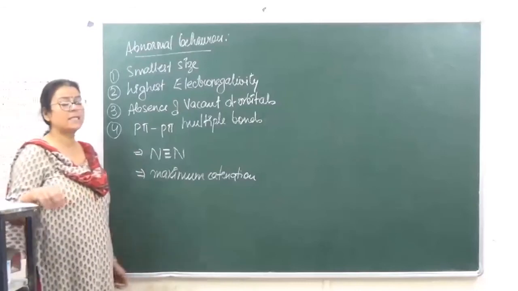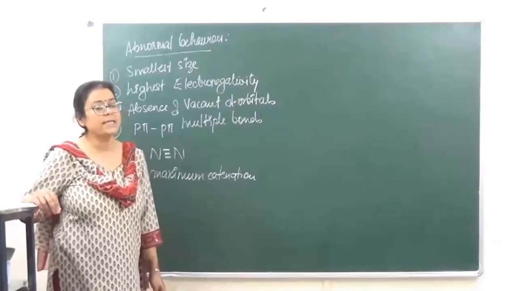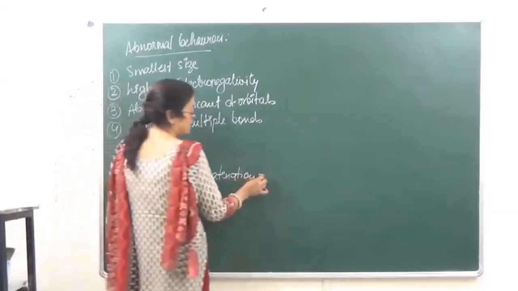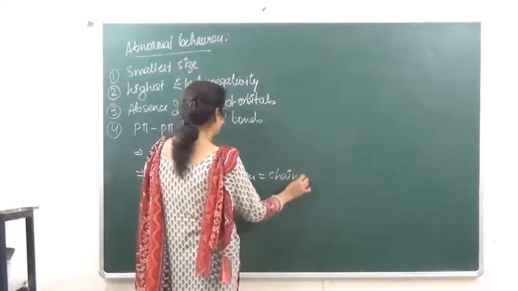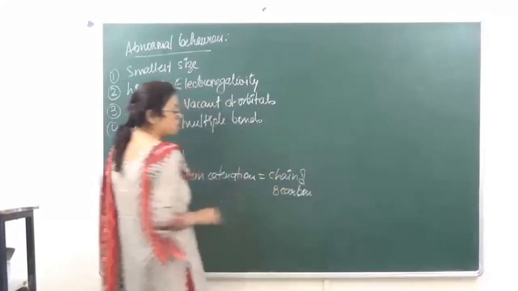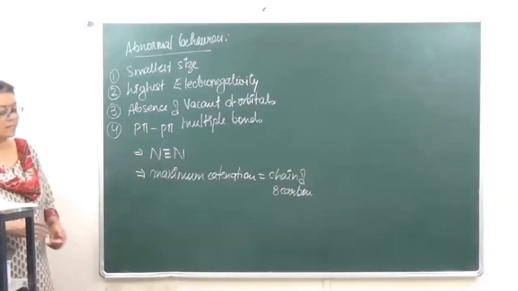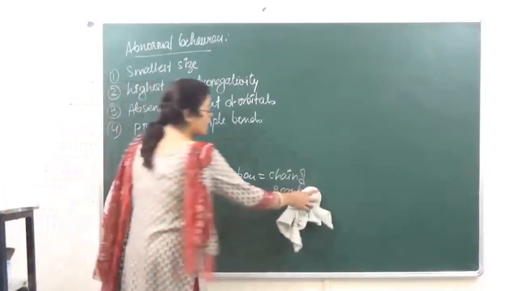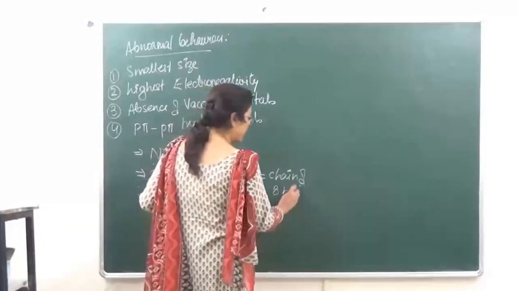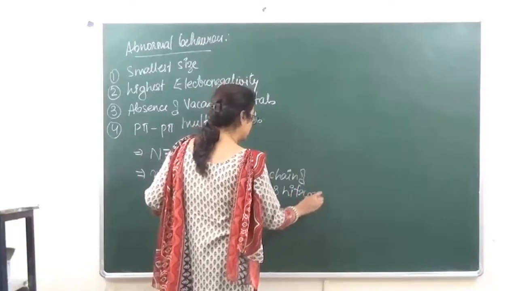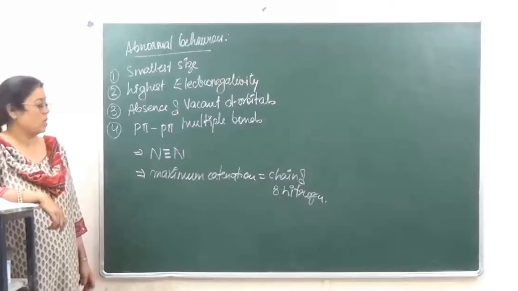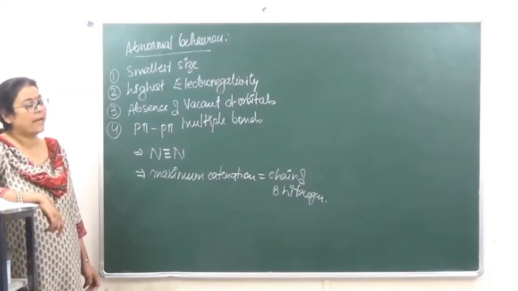It is seen in certain compounds that nitrogen can form bonds with itself up to a chain of 8 nitrogen atoms. ठीक है? Phosphorus shows P4 in its structure. So maximum catenation is shown by nitrogen.